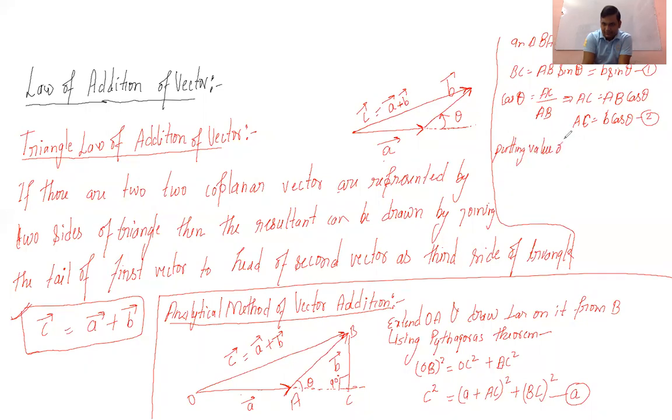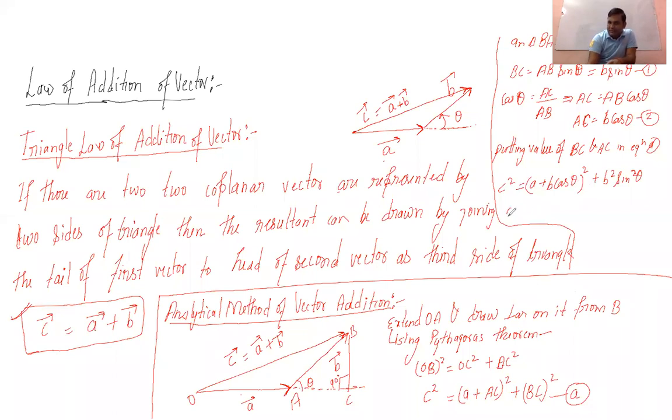Putting the value of BC and AC in equation A. So we can write here, C square, which is going to be the resultant. Here we can write AC, and AC is nothing but B cos theta. So (A plus B cos theta) whole square, and here it will be B square sine square theta, because we have put the value of BC. Okay, so now we can solve it.